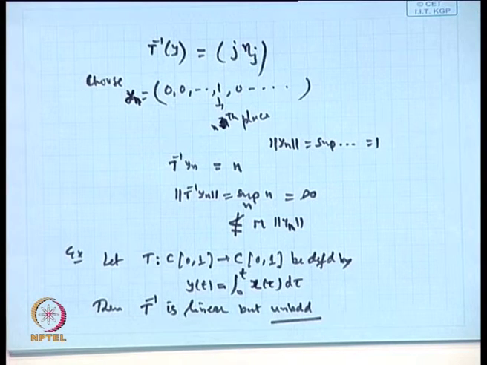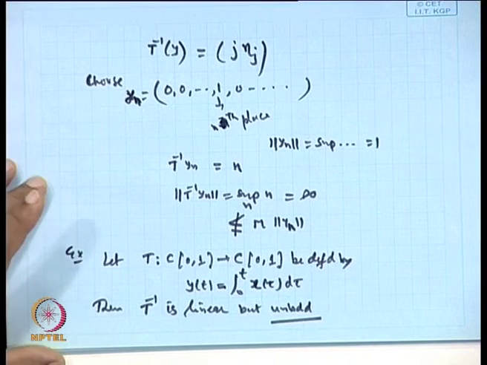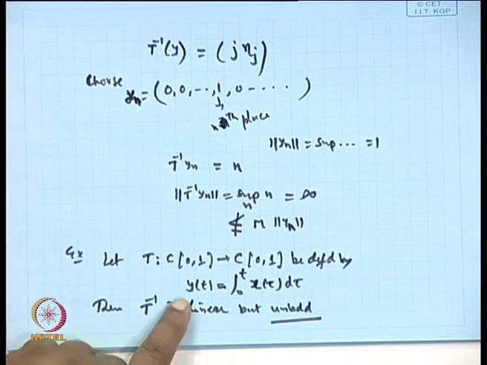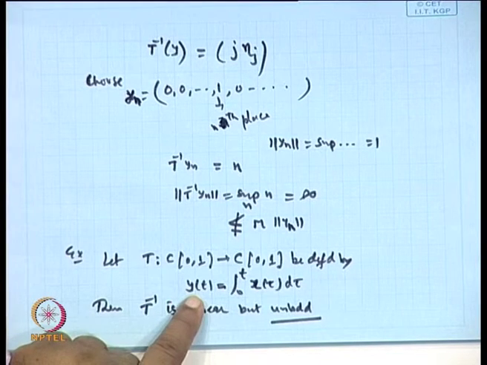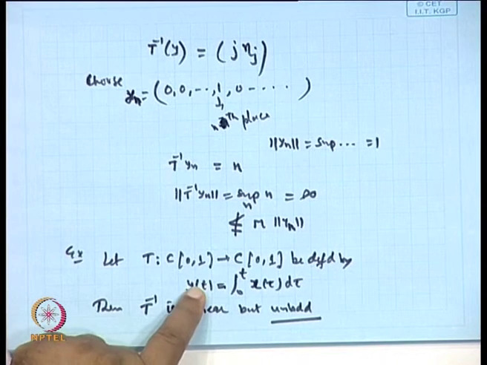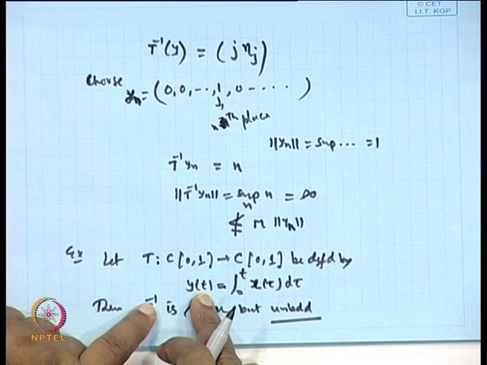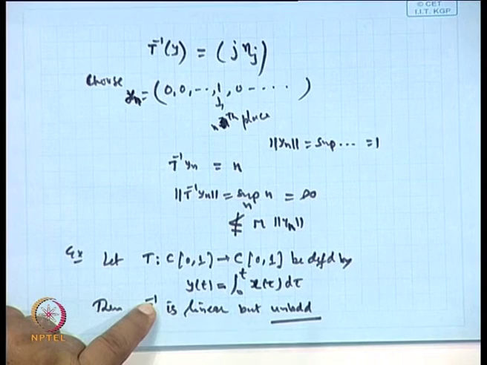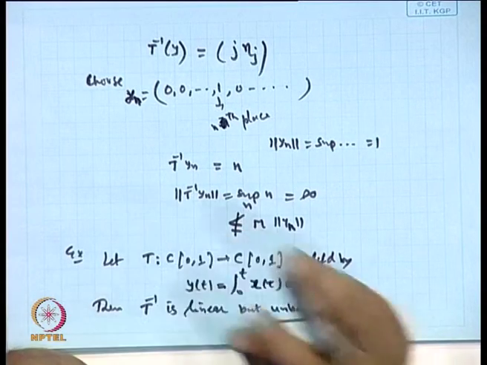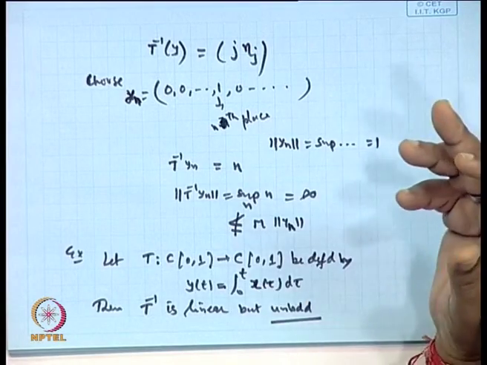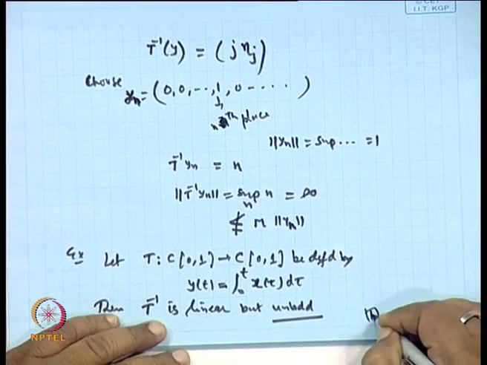So, this you do it. I will give a little hint. The inverse operation is the differentiation of y. T inverse is the differentiation, the continuous derivative of y. So, if you take y equal to t^n, differentiation is not a bounded operator, n will come. So that is clear. So, this you do it. Thank you.